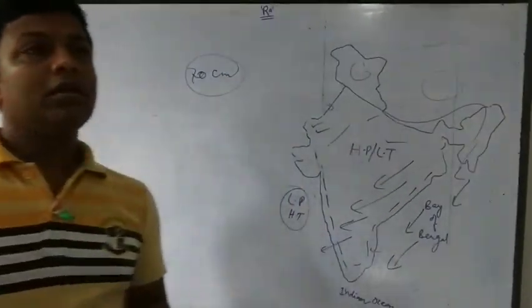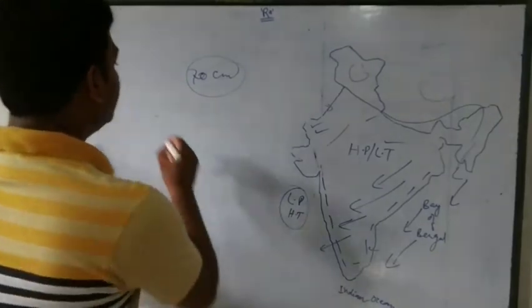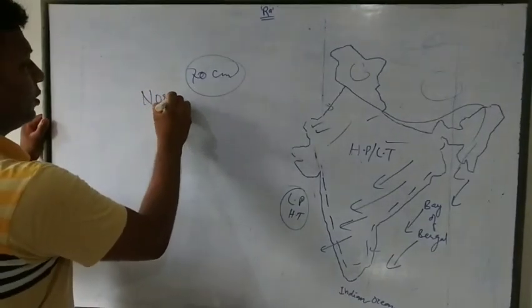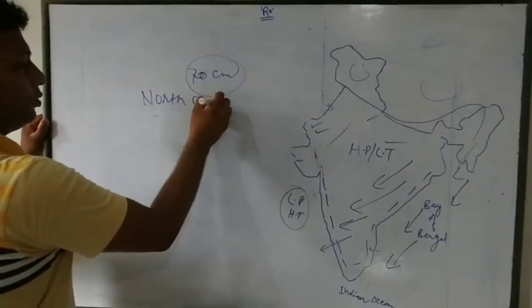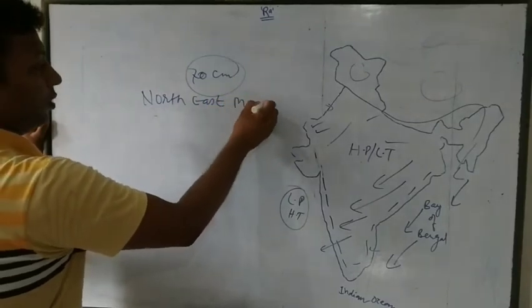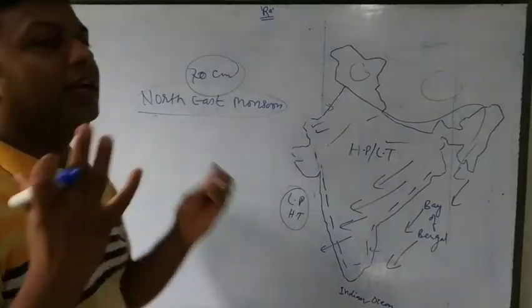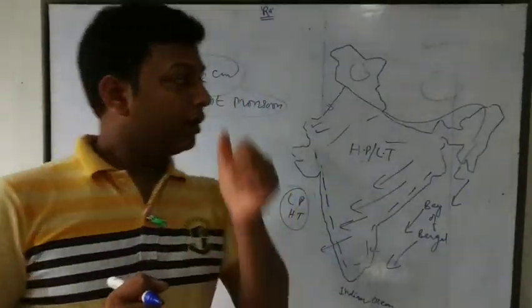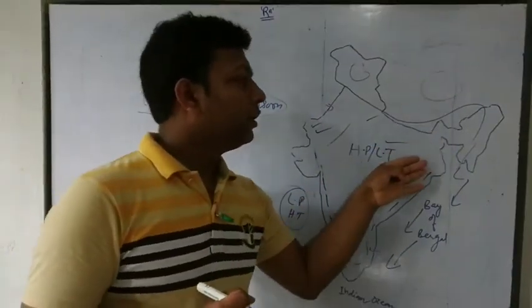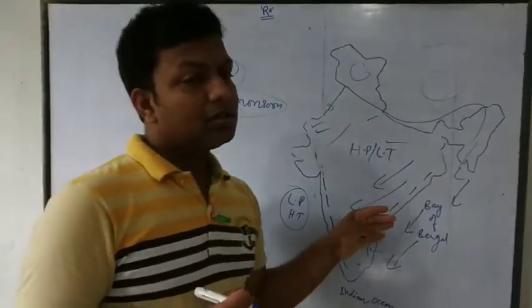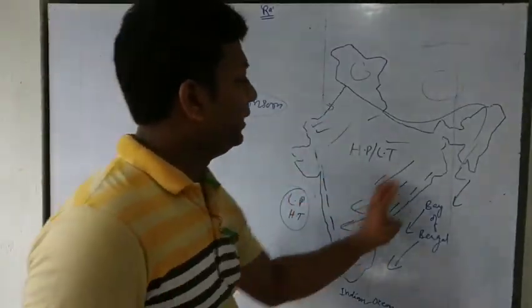Retreating monsoon, that means northeast monsoon. The northeast monsoon has less energy and less moisture. So, when it returns, there is no impact over India.